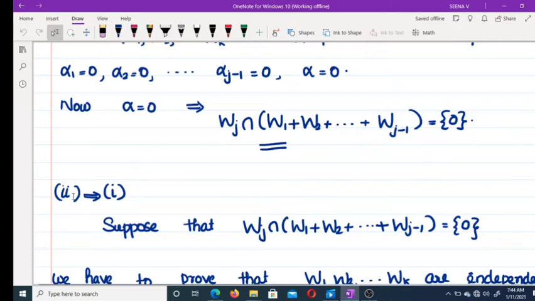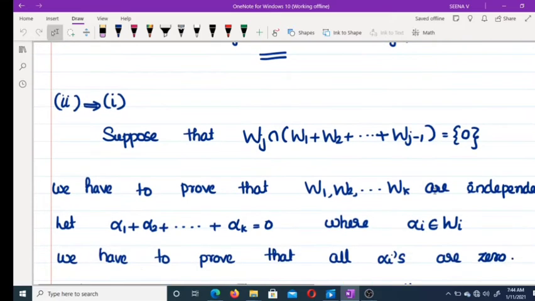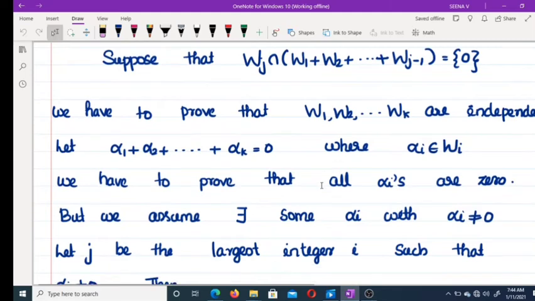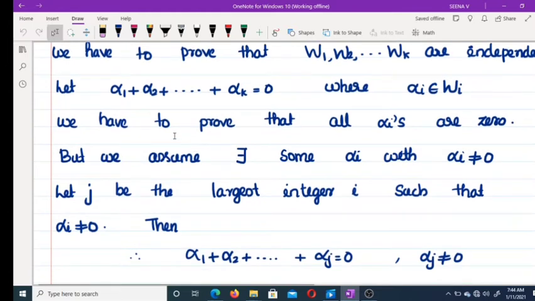Now to prove the converse part, 2 implies 1. Suppose Wj intersection (W1 plus etc. plus Wj minus 1) equal to set {0}. And we have to prove W1, W2, etc., Wk are independent. For this, let alpha 1 plus alpha 2 plus etc. plus alpha k equal to 0, where alpha i belongs to Wi, and we have to prove each alpha i equal to 0. Okay.